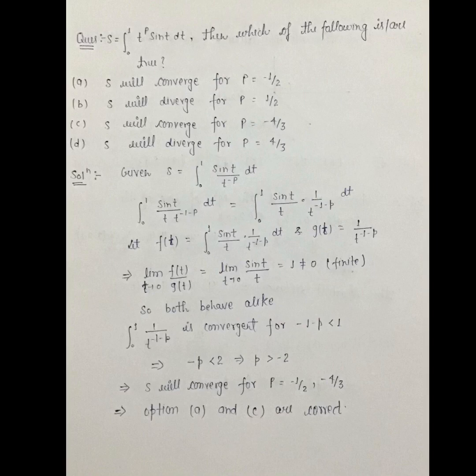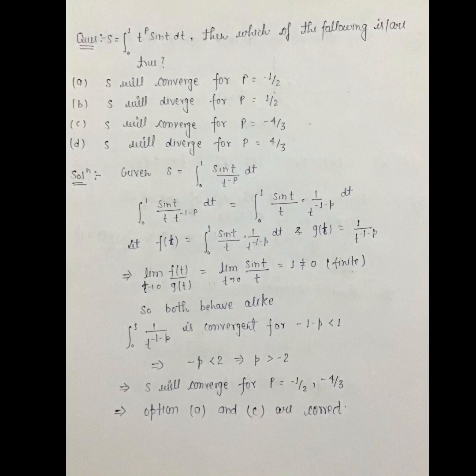Let f of t be sin t upon t into 1 upon t to the power minus 1 minus p, and g of t is equal to 1 upon t to the power minus 1 minus p. This implies limit t goes to 0, f of t upon g of t is equal to 1, which is finite. So both behave alike. If f of t converges, so does g of t, and if g of t converges, so does f of t.